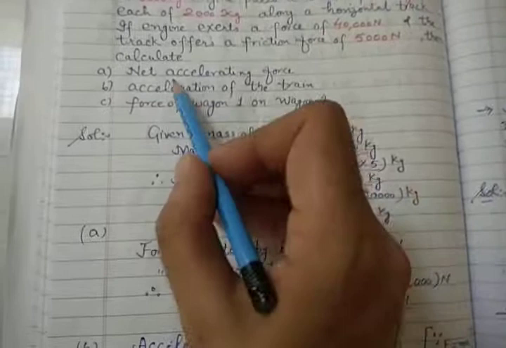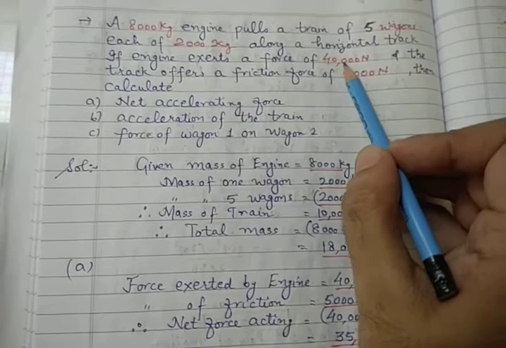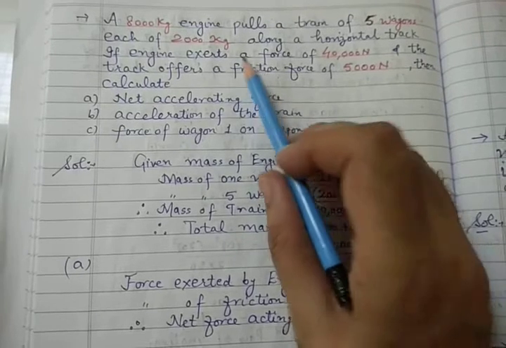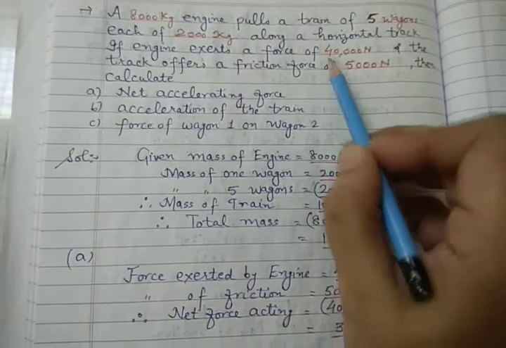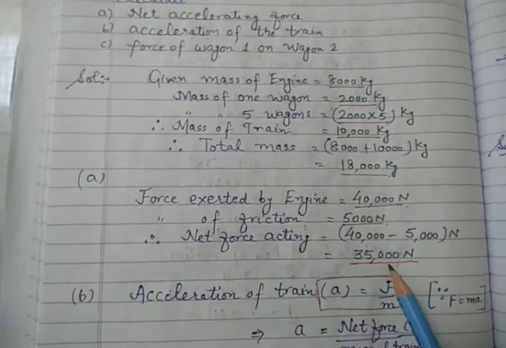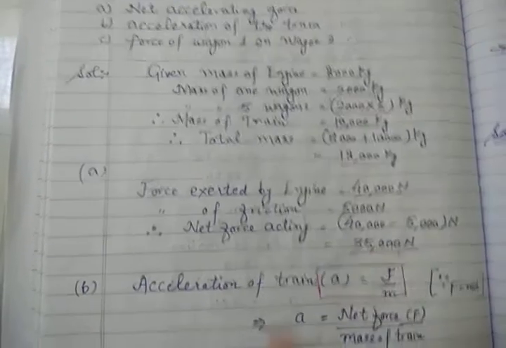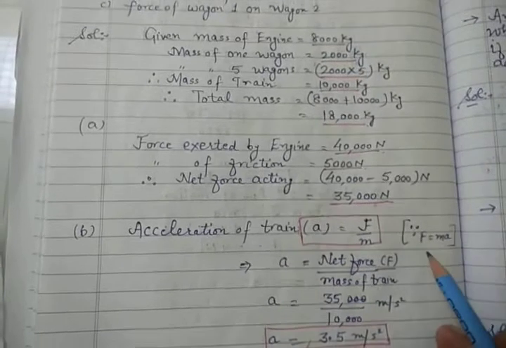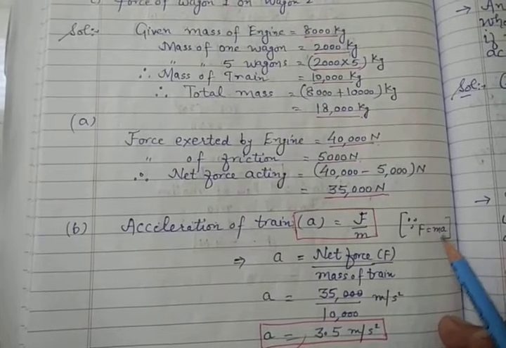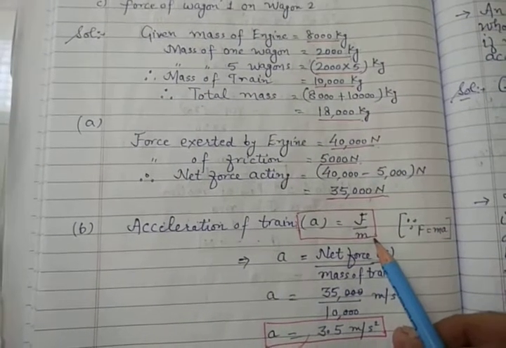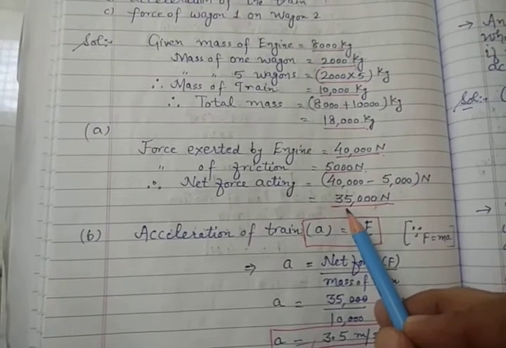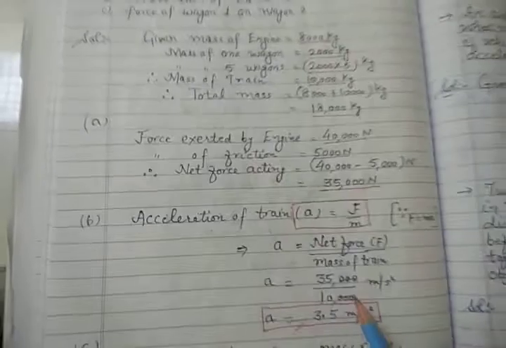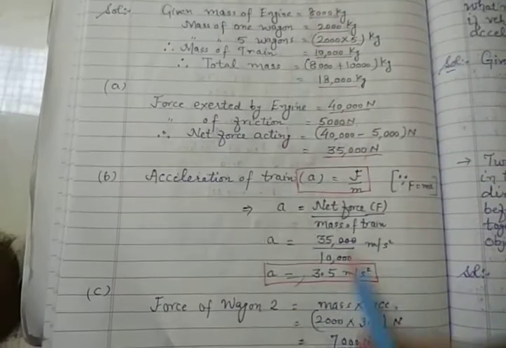Now first question, net accelerating force. Now see there, 40,000 newton force is exerted by the engine and 5,000 is exerted by frictional force. So if we subtract these two, we will get the net accelerating force. Then acceleration of the train, again from Newton's second law of motion, force is mass into acceleration. From here acceleration is force by mass. Clear? So net force by mass of the train, net force is 35,000 newtons and mass of train is 10,000. You will get 3.5 after dividing.